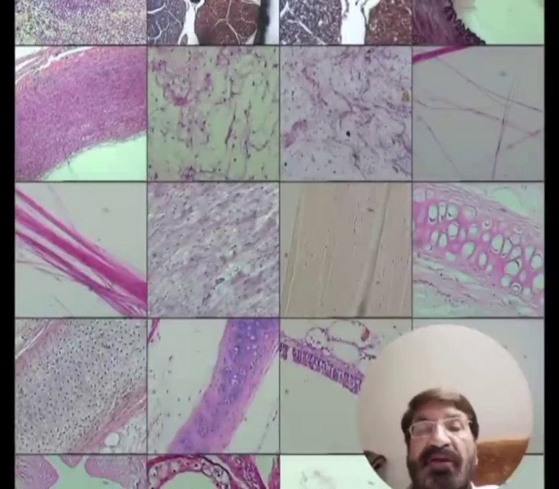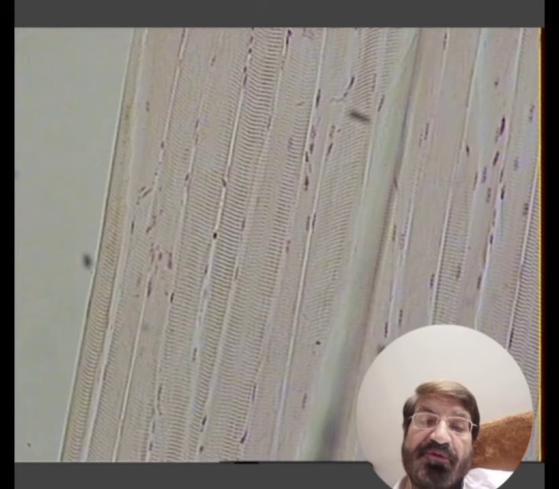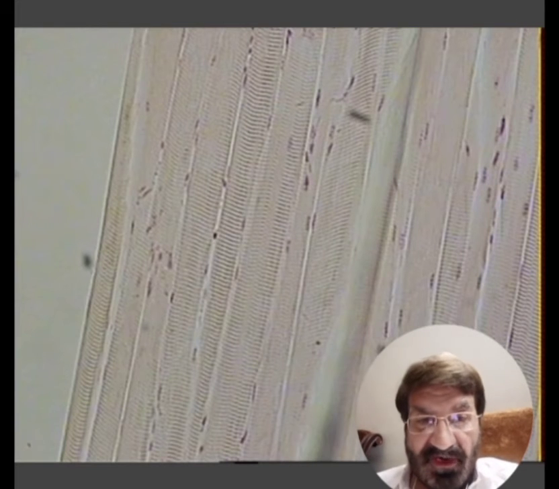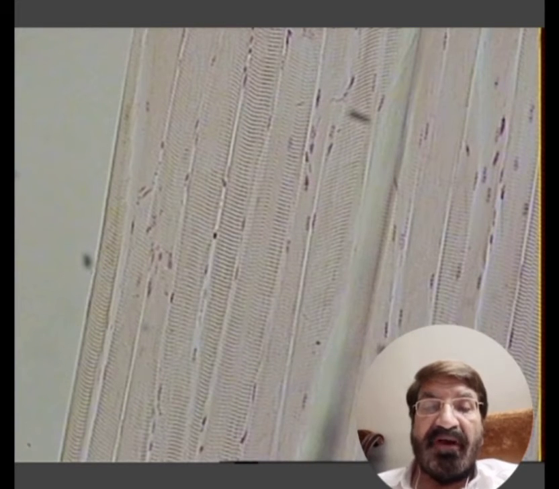So the skeletal muscle cells are very long, so we call them muscle fibers. These muscle fibers occur in the form of bundles known as fasciculi. When we see them under the microscope, you will find these striations. This is the striated muscle. Muscles are of two types, striated and non-striated. The striated muscles are the skeletal muscles and the cardiac muscles.